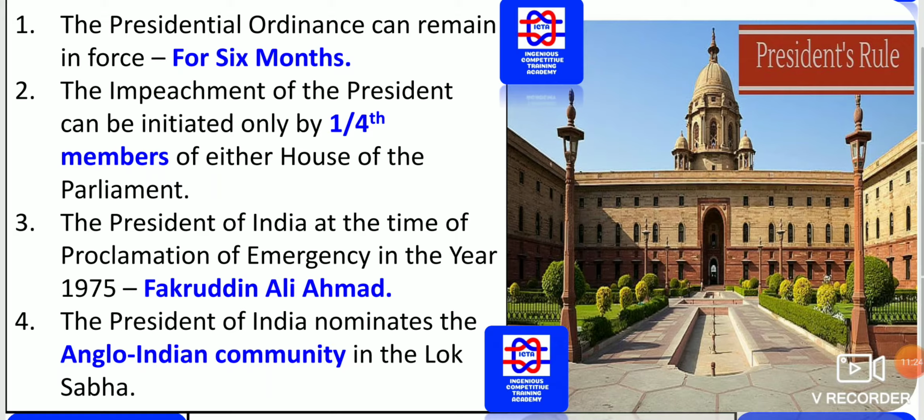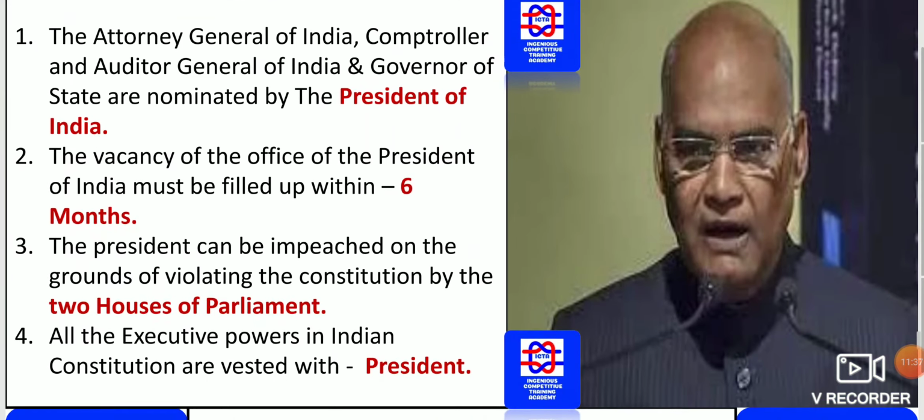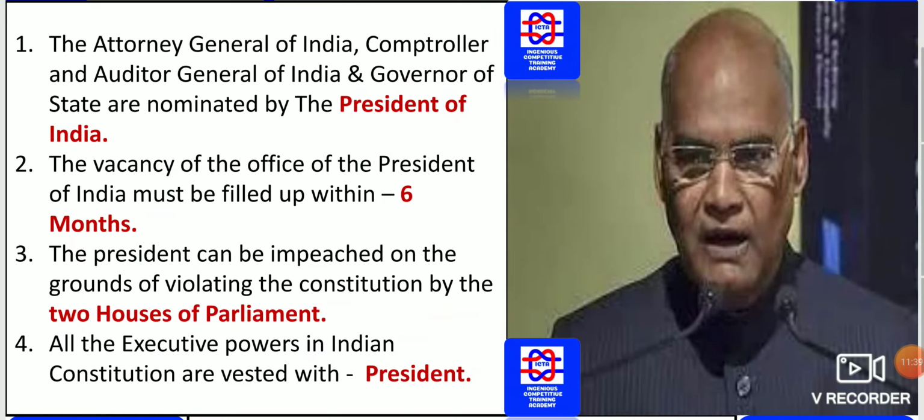The President of India nominates the Anglo-Indian community in the Lok Sabha. The President nominates 2 Anglo-Indians to the Lok Sabha and 12 members to the Rajya Sabha. You should know how many people will be nominated by the President. The Attorney General of India, the Comptroller and Auditor General of India, and Governors of States are nominated by the President of India.